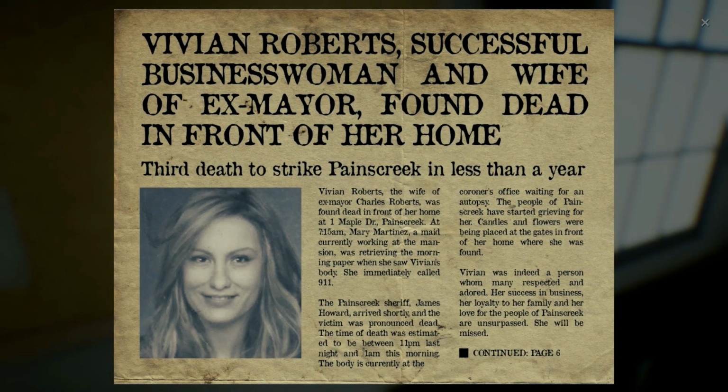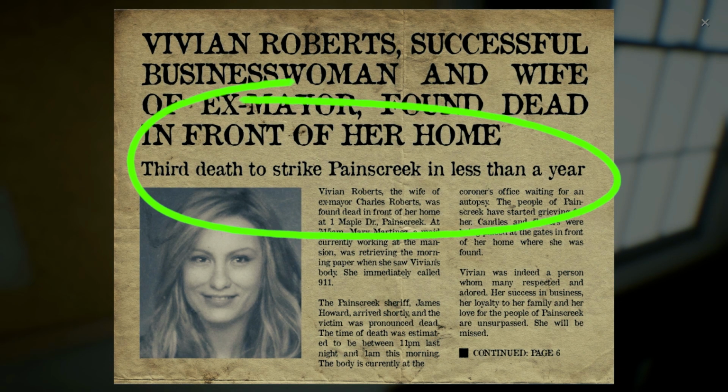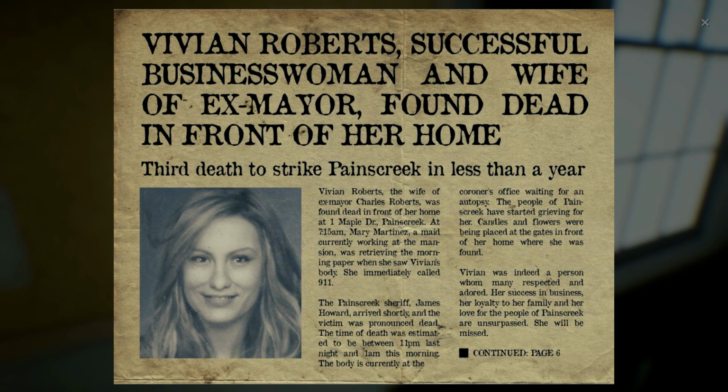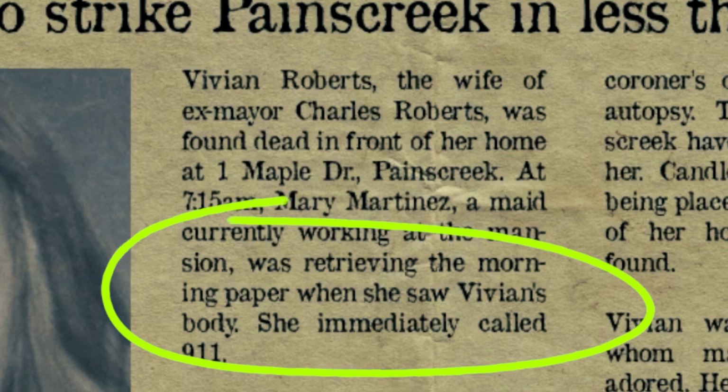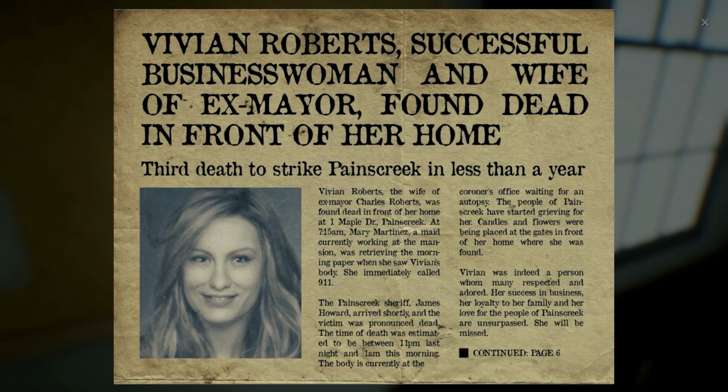On the bulletin board, we find another newspaper article about Vivian, stating 3rd death in a year in Paynes Creek, confirming at least 2 others have died, but we don't know the details yet. We also learn of a new individual by the name of Mary Martinez, who worked as a maid at the mansion and was the key individual who found Vivian's body that morning. Vivian's body is also at the coroner's office, which may lead to an autopsy report, which can help us identify the cause of death and hopefully a murder weapon.